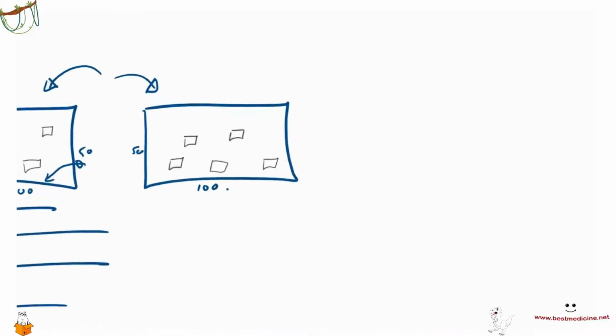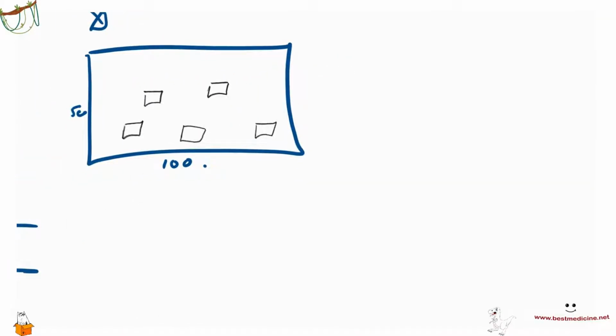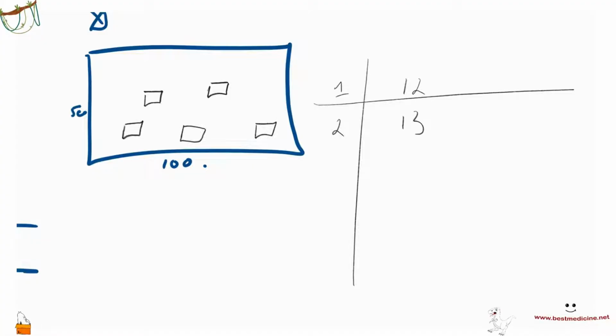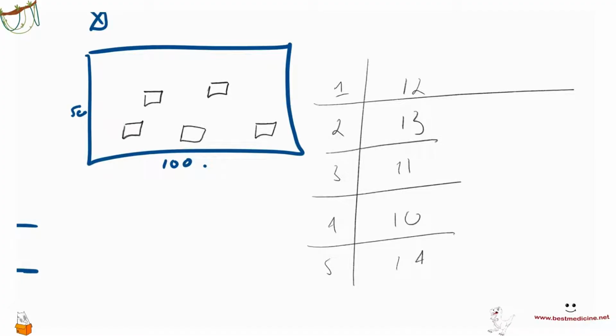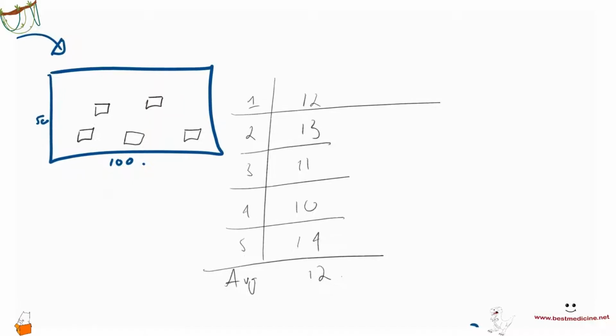And then we do the same experiment at your house. When we do this, we discover that your house has a good average. The first quadrat gives us maybe 12 species, and the second quadrat gives us 13 species. Third quadrat gives us 11 species. Fourth quadrat gives us 10 species, and the fifth quadrat gives us 14 species. And so we calculate the average of this, and the average we get is somewhere around 12, right? We get 12 species per square meter.